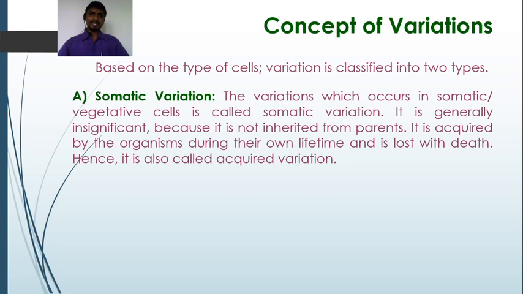It is generally insignificant. Why is it insignificant? Because it is not inherited from the parents. So, they have been acquired by the organisms during their own lifetime and these are lost with the death of the organisms. So, such variations are also called acquired variations of the somatic cell. So, this is about the somatic variation.